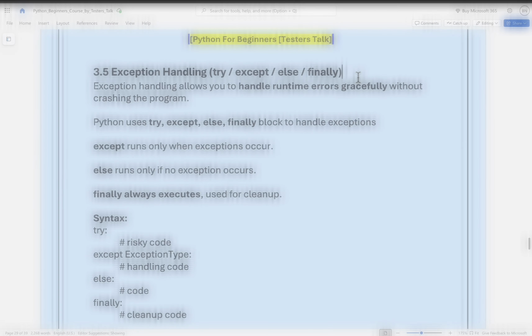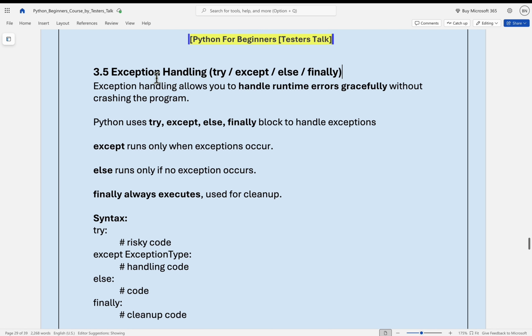In this video, I will discuss exception handling in Python. Exception handling allows you to handle runtime errors gracefully without crashing the program. You can handle exceptions in Python by using the try, except, else and finally blocks.